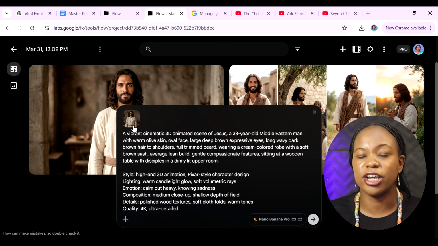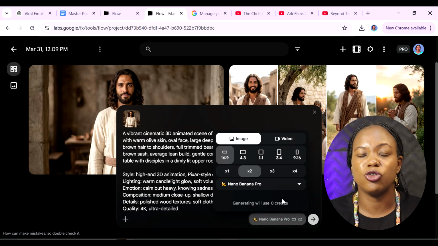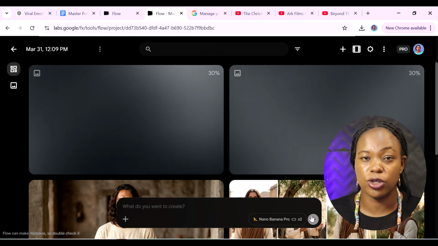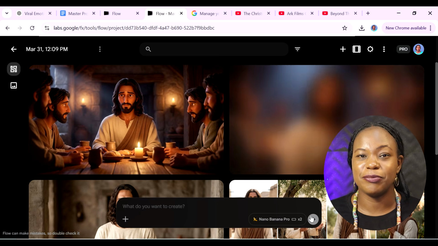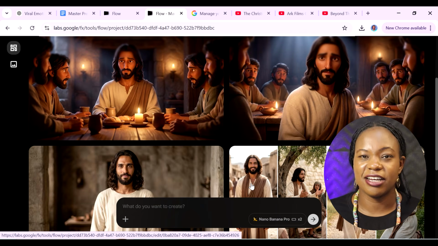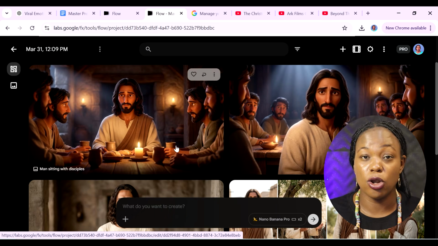We can also check the other parameters just to ensure that that is how we want to generate the images. So again, we want to go with 16:9. We're still going to be using Nano Banana Pro, and we're creating 2 images at a time. And these are the next images that I got, and you can see that they're absolutely beautiful. And that is the exact same way that I created all my images.